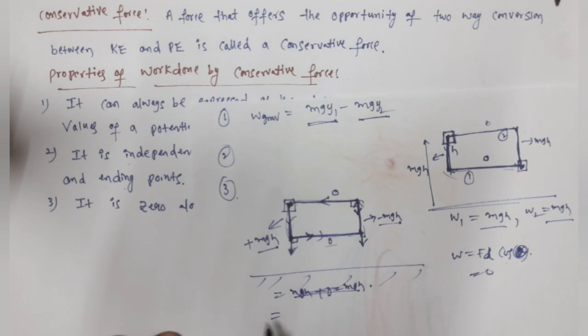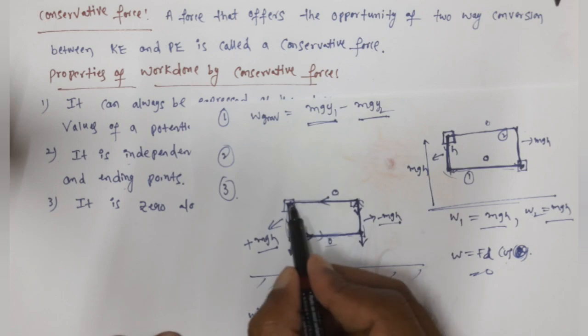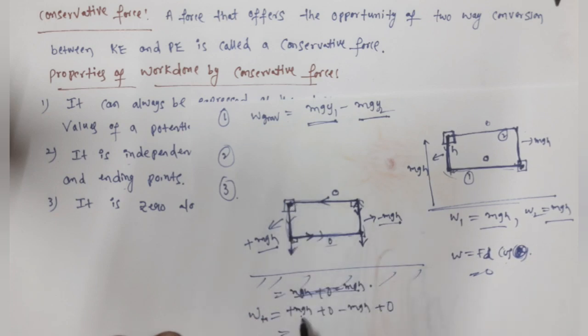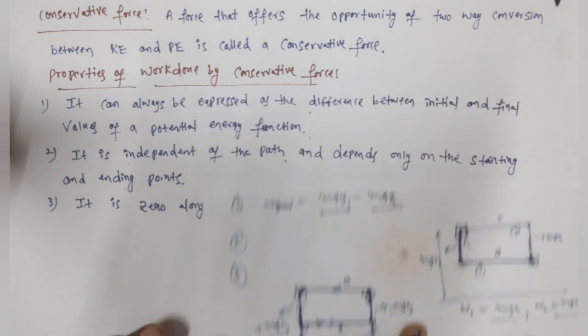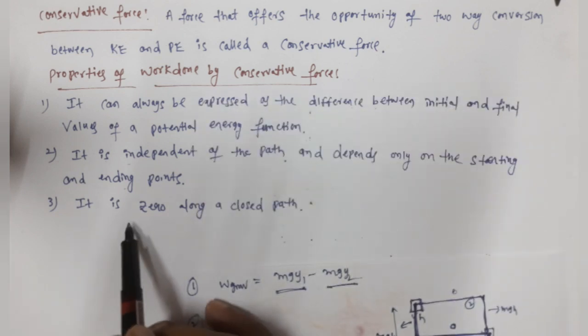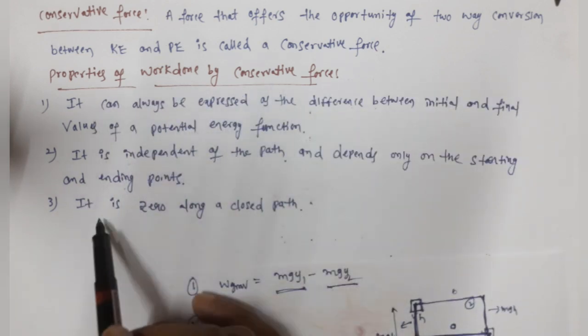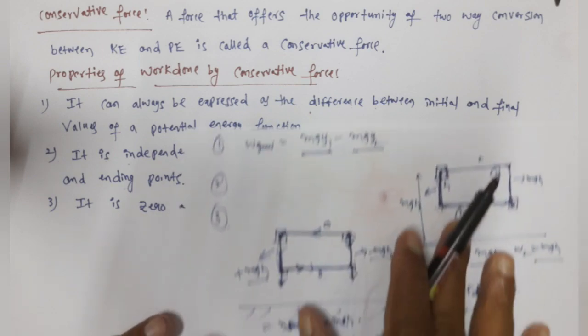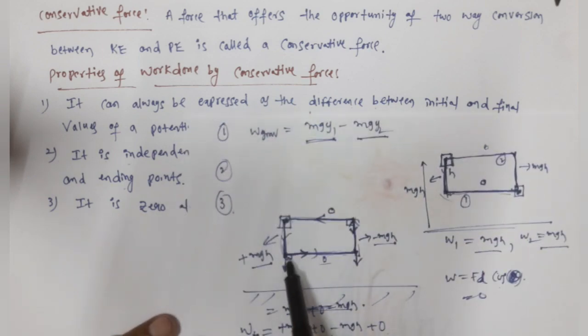Plus mgh from here to here, 0 from here to here, minus mgh from here to here, 0 from here to here. So plus mgh minus mgh gets cancelled, 0. Then what is the total work done? 0. It is 0, which means the work done by a conservative force is 0 along a closed path. So here the work done by gravitational force is 0 along a closed path.